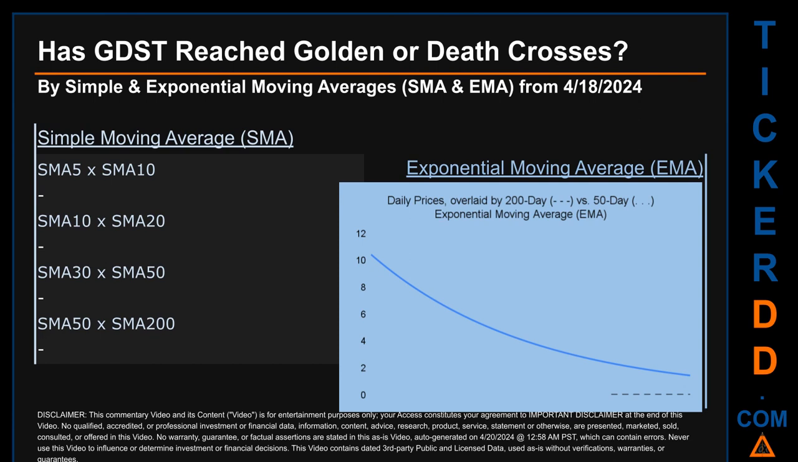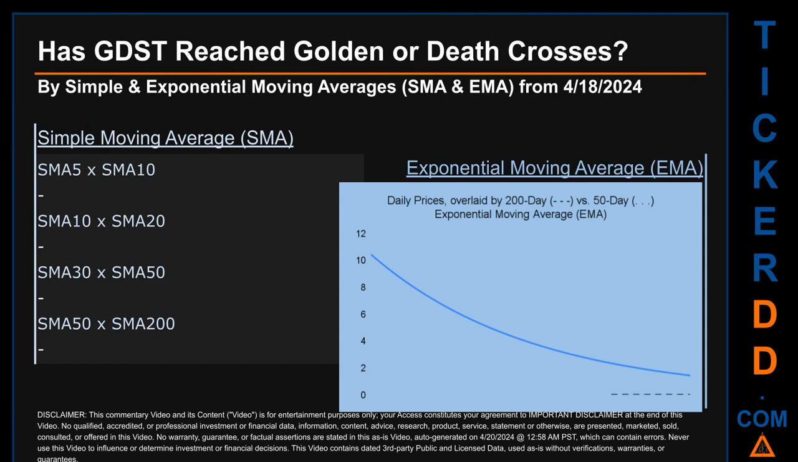Has GDST price reached golden or death crosses? Golden cross and death cross are basic signals that compare average prices across two specified trade day ranges, a short-term versus a long-term range. For example, 5-day versus 10 trade days.